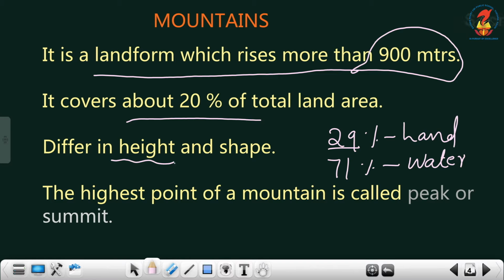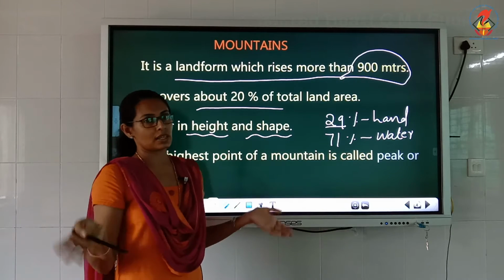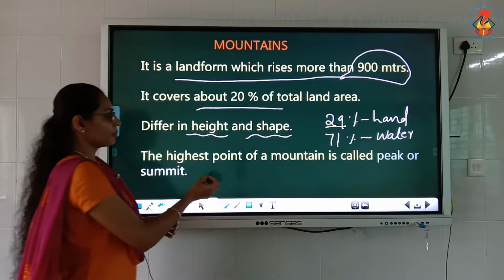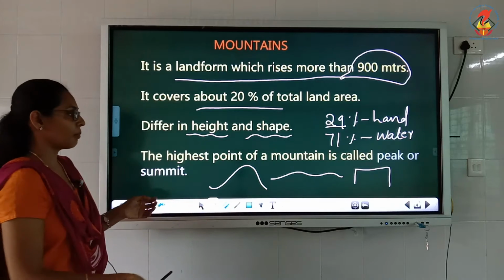Mountains differ in height and also shape. Some mountains are very low, some are very high, and some are conical in shape, some are flat mountains. So we can see mountains in different shapes.